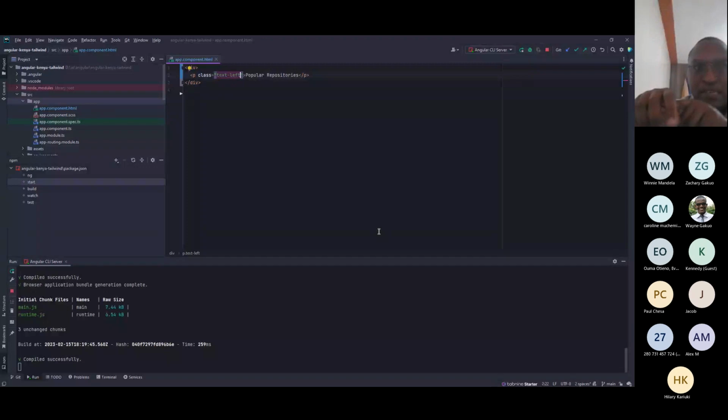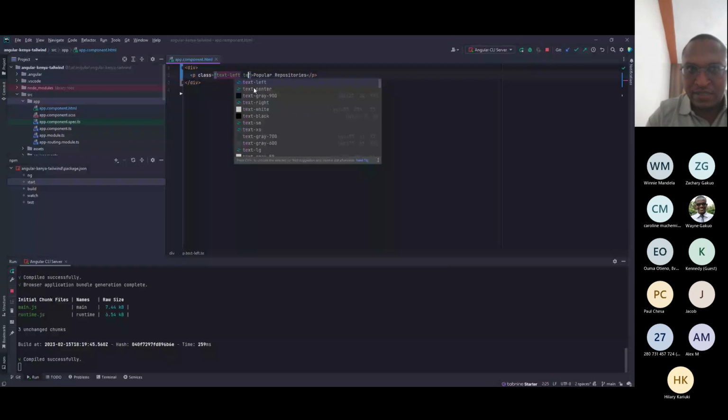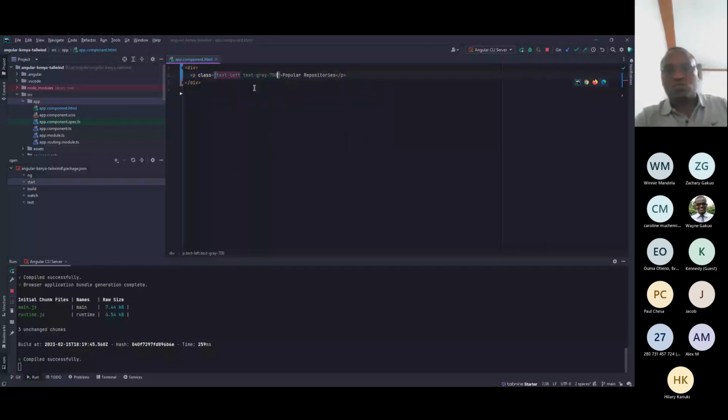So this is the paragraph. I hope now you can see. We can't use text white because I'm using the light mode. So let's do text gray 700. We'll come and play with this in the config to see how that would change. So text left.